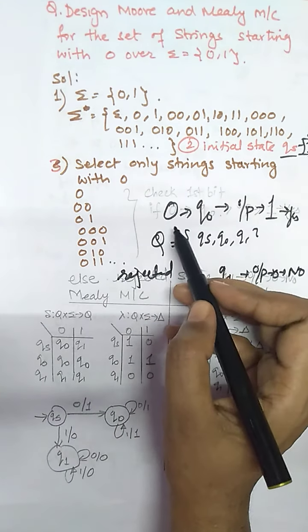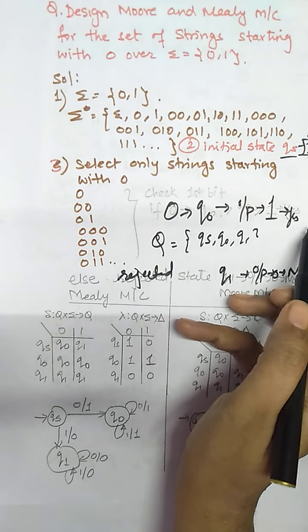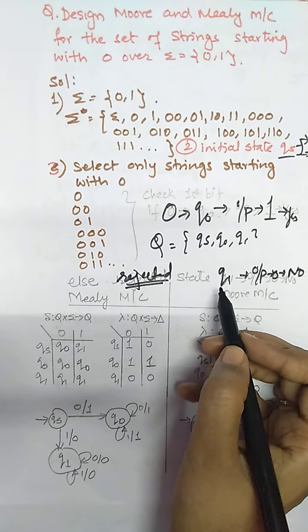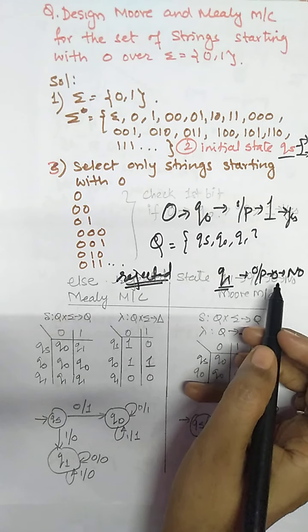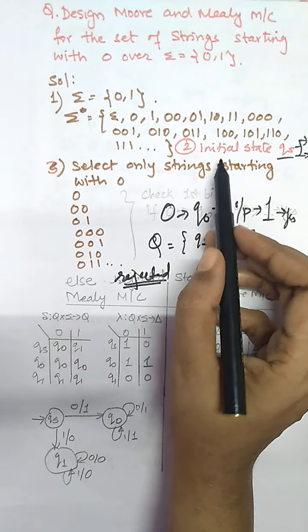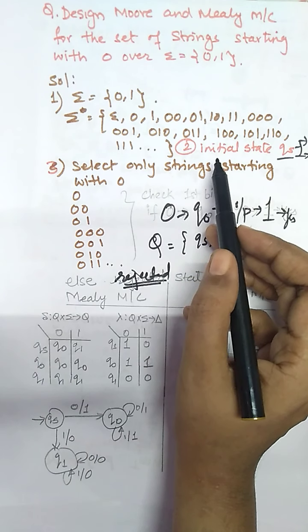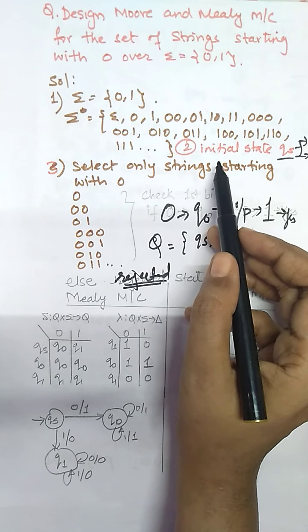So as the strings are starting with 0, we will mark that as Q0 with the output as 1 for yes. And for all the rejected strings, that is, starting with 1, we give the name Q1 whose output is 0, that is no. Third, we have to consider all the questions which are not having divisibility checking, in which we consider Q0 always as the initial state, because Q0 we consider as the remainder 0.